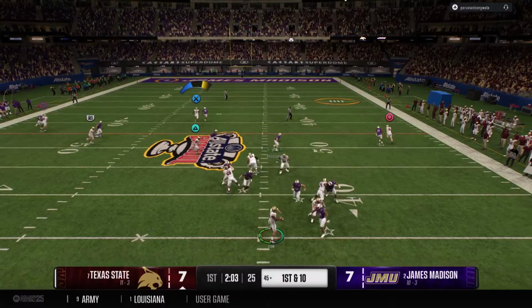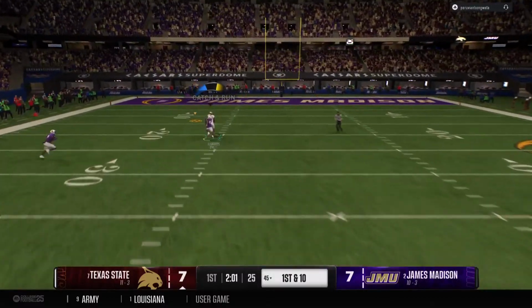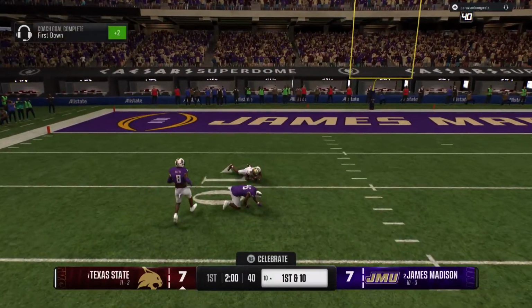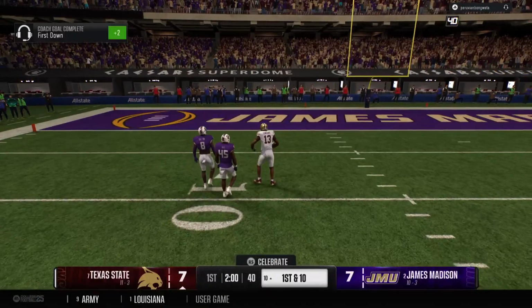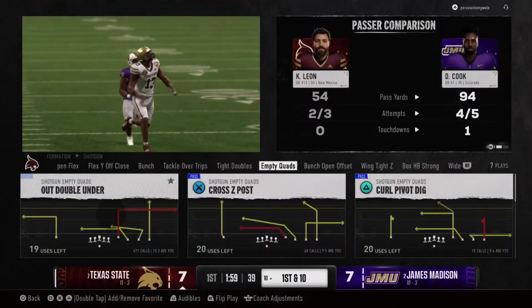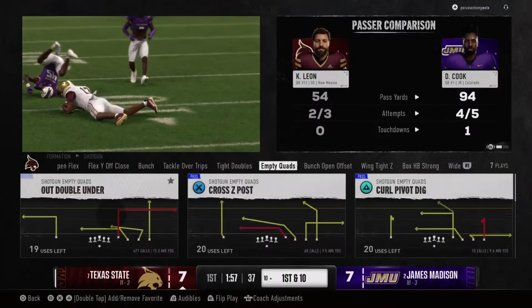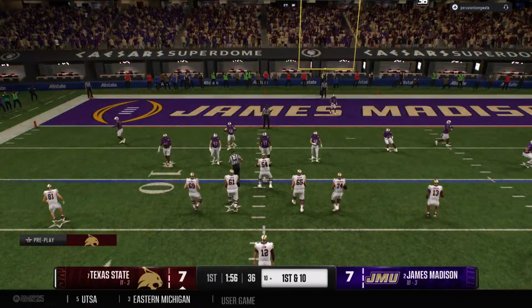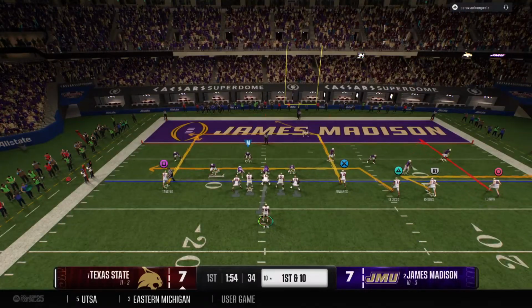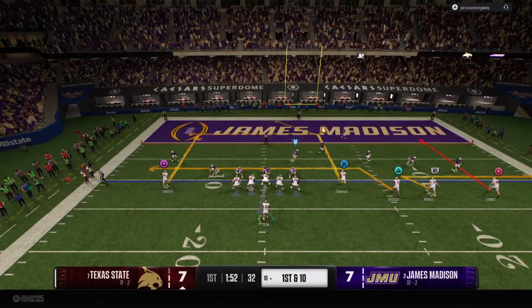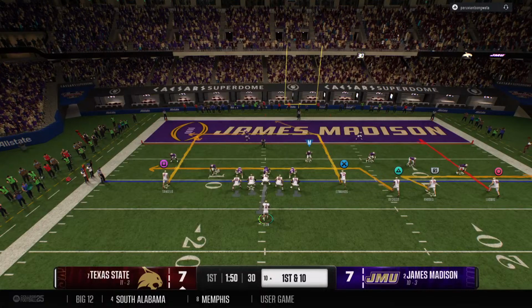First and 10, they'll look to throw it. And he's looking to make a big play downfield. Receiver makes the grab inside the 15. This is what's so dangerous about this offense, Chris. They have the ability to put the ball in the air downfield and really stretch those safeties back. This time they hit it for a big gain.